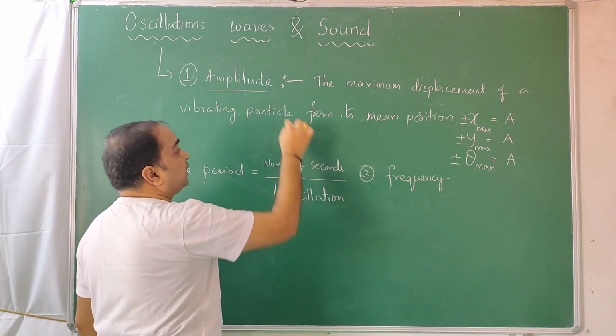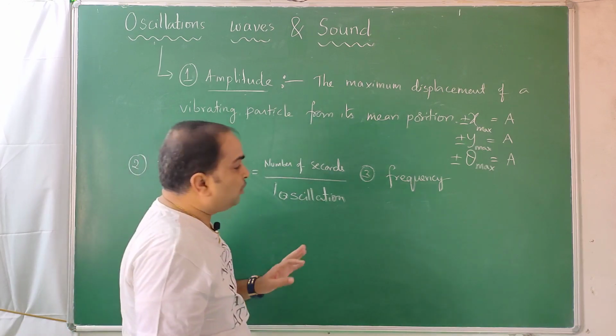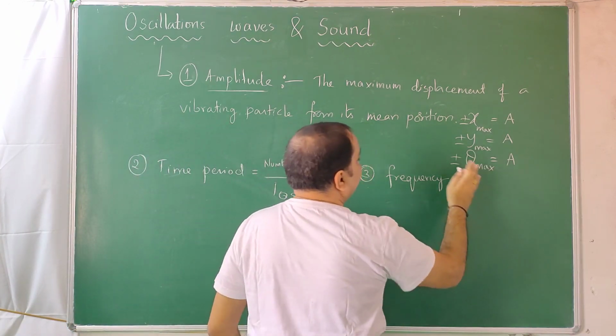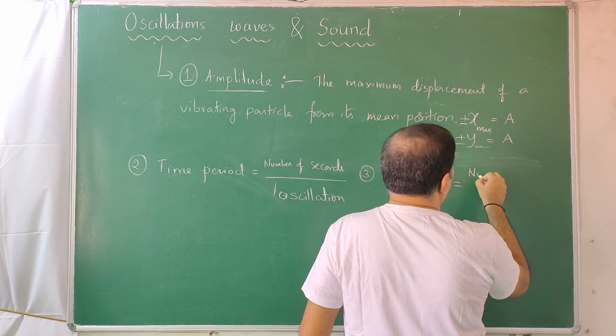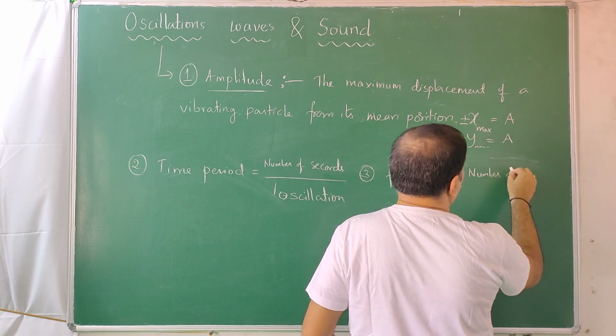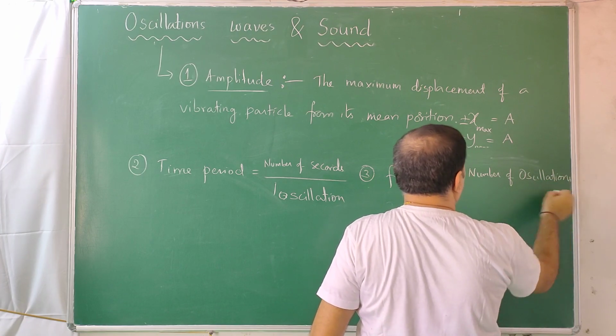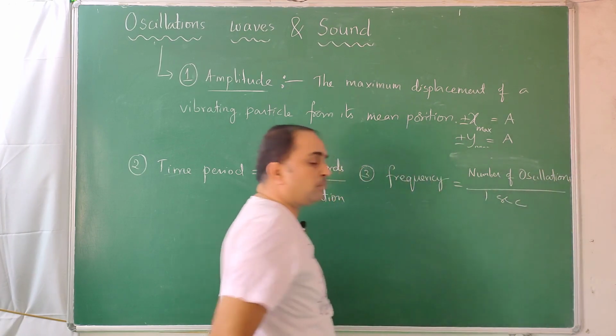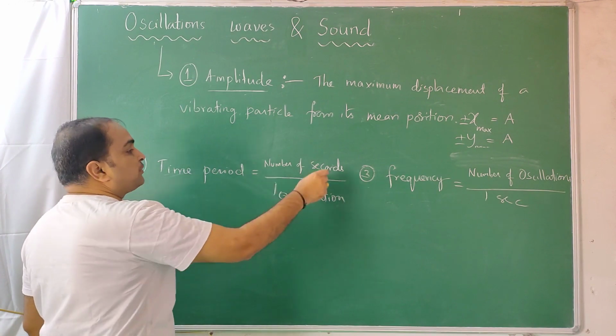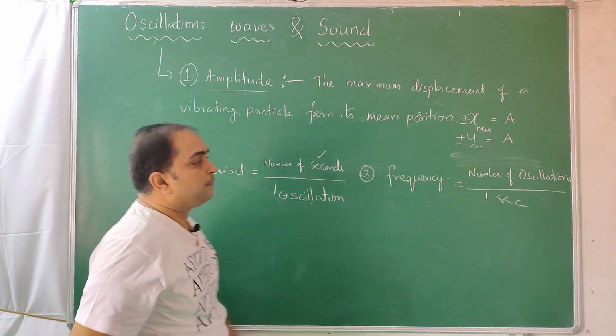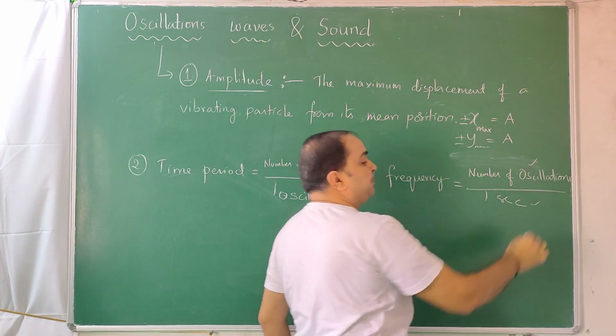I told you oscillation and vibration are used one in terms of the other, so don't worry about it. Frequency is the number of oscillations per 1 second. So it is number of oscillations by time.